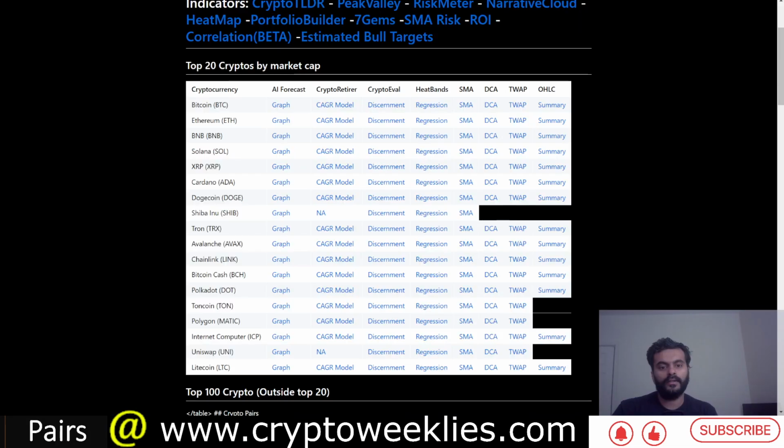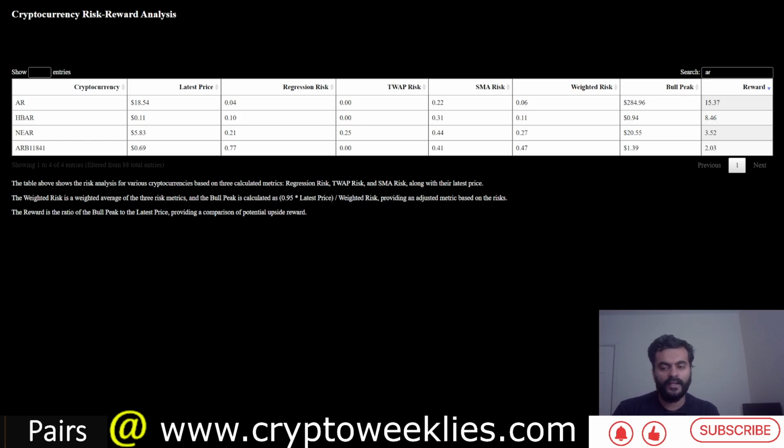Going to the estimated bull model, that is a composite of all of the analysis that we have on the channel. That's the reason we are talking about Arweave today. Although the price has rallied by some, in terms of the regression risk and the time weighted average price risk, it's one of the lowest ranked. When the risk is low, potentially the reward is high.